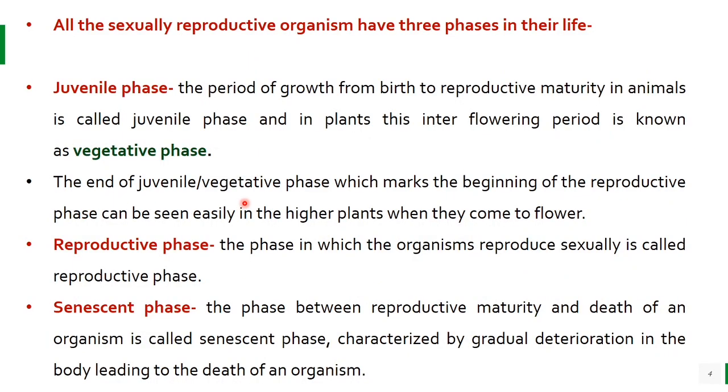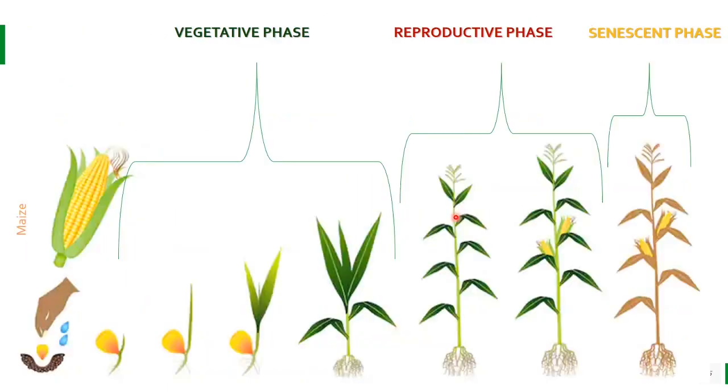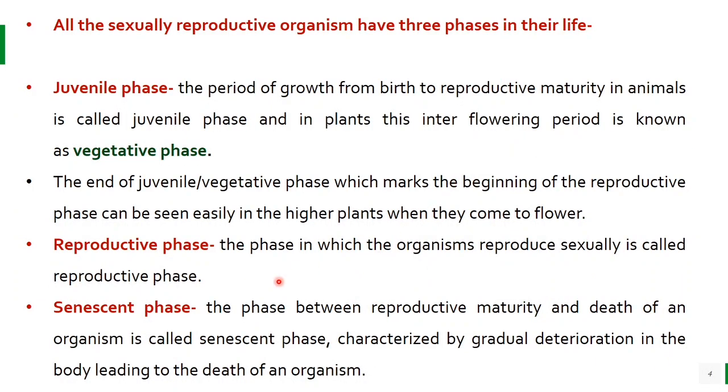Then the end of the juvenile or vegetative phase, which marks the beginning of the reproductive phase, can be seen easily in the higher plants when they come to flower. Like we can look at flowers in case of maize. So the vegetative phase ends and it marks the beginning of the reproductive phase, that is formation of flowers. So the reproductive phase is the phase in which the organisms reproduce sexually.